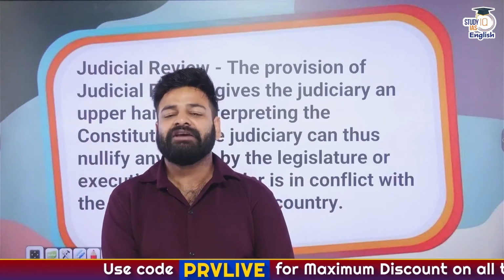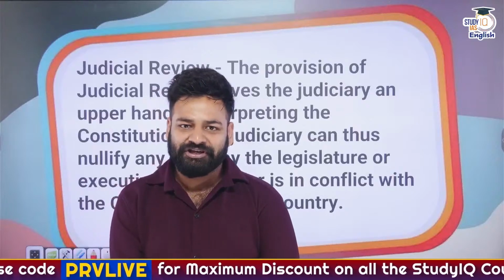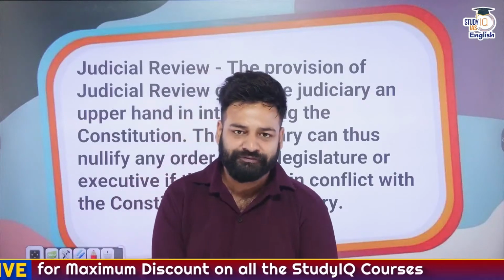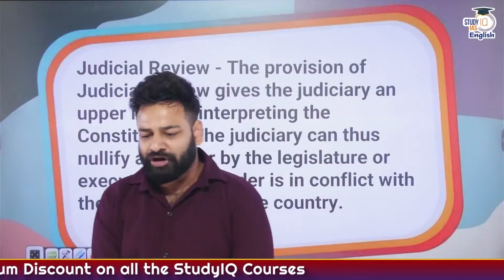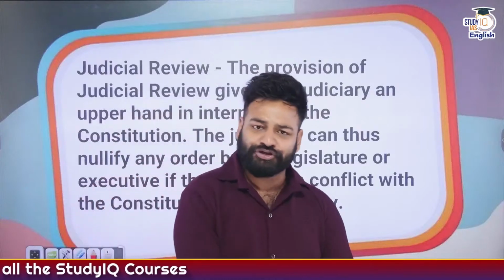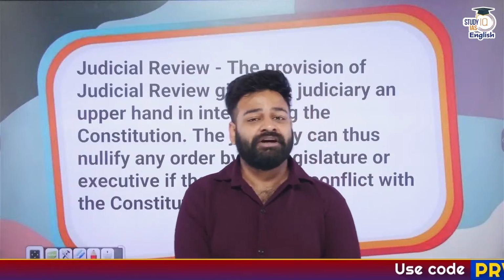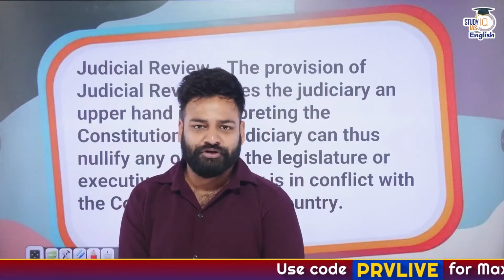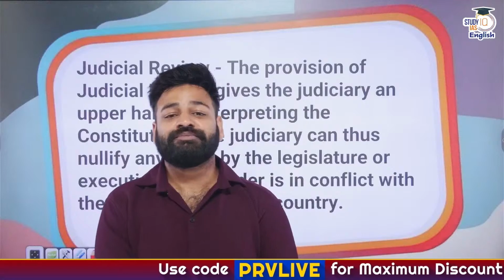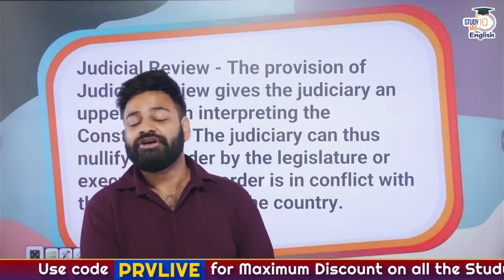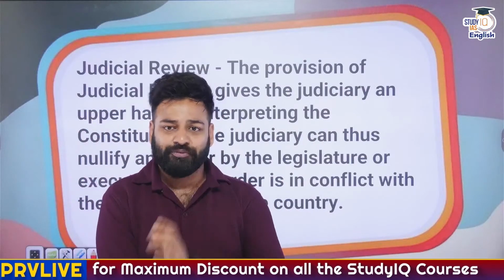That is, if a law made by the legislature or implemented by the executive is violating any of the principles of the Constitution, not just the rights but any other parts or provisions of the Constitution, then the judiciary possesses absolute authority to declare that law null and void.